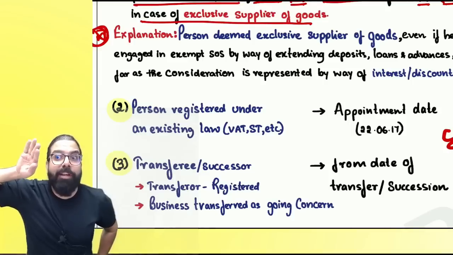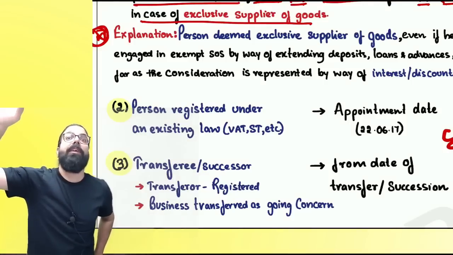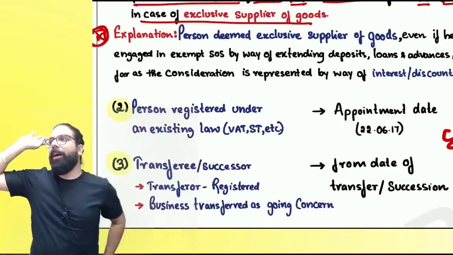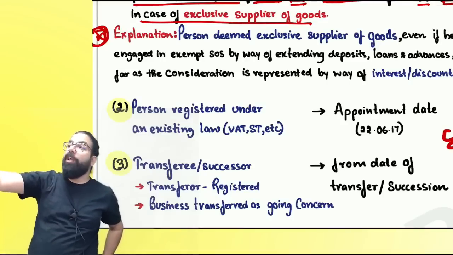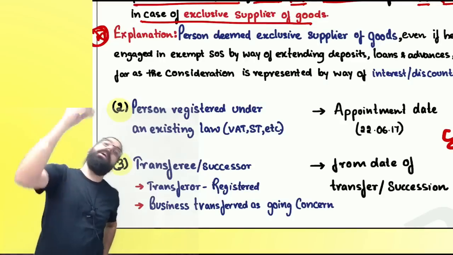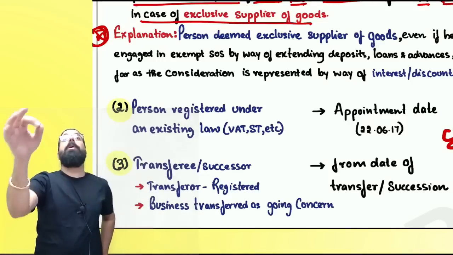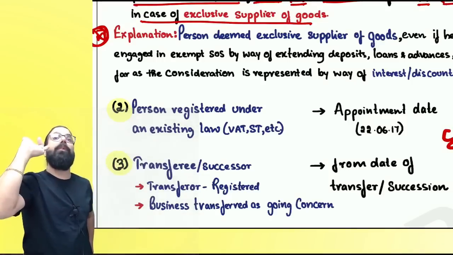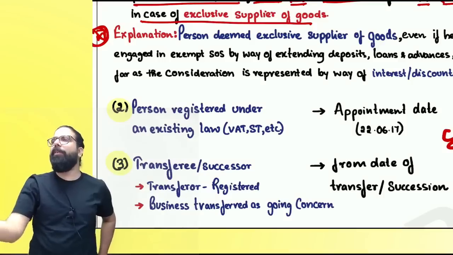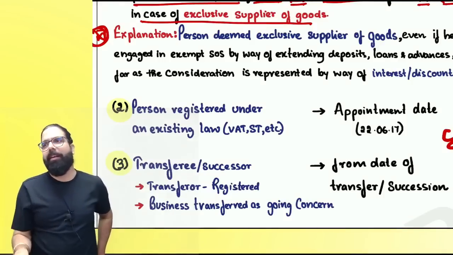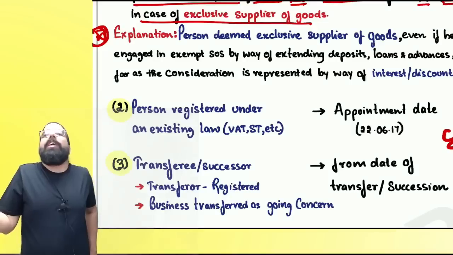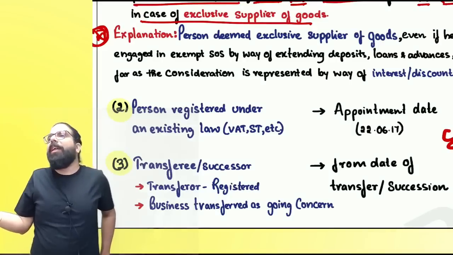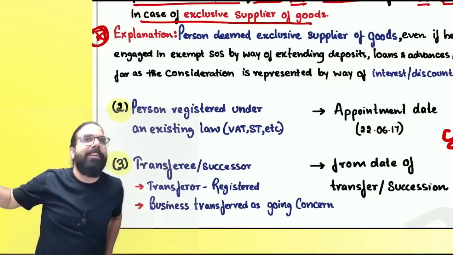We will tell you still you are exclusive supplier of goods. Are you guys able to understand? So government told even if you have interest income, it will come in your aggregate turnover. But still we will give you a higher limit of 40 lakh rupees because in India everyone will have bank account, everyone will receive interest. Otherwise this exclusive supplier of goods 40 lakh will become irrelevant and hence government told we will not see your interest.